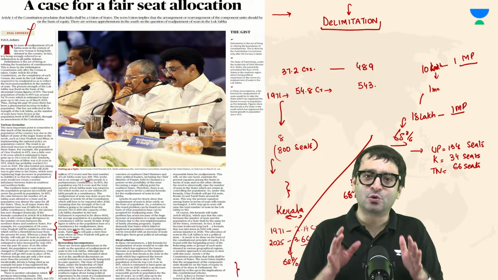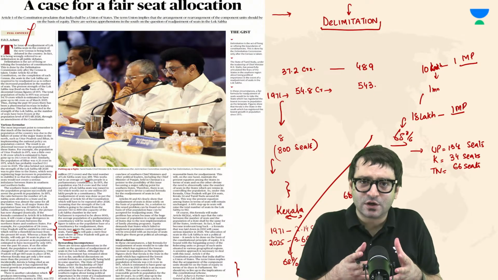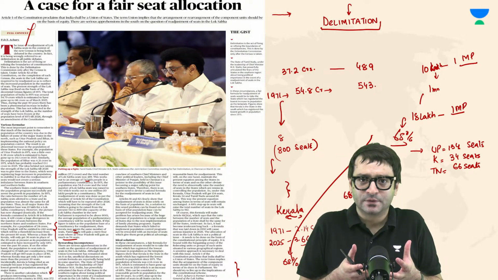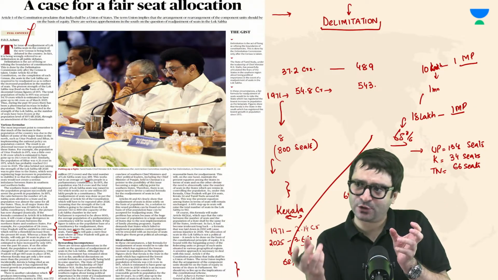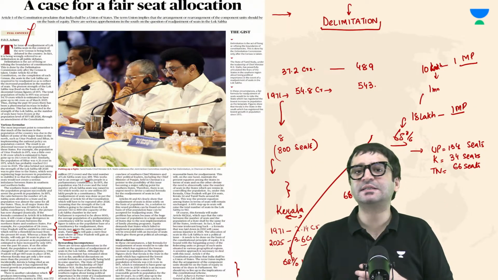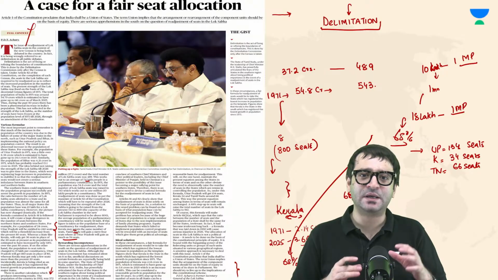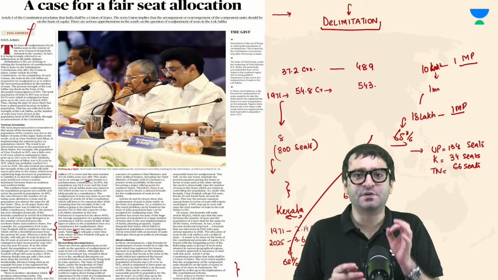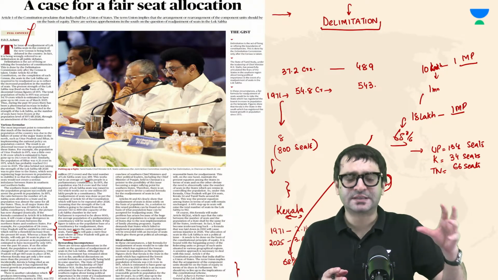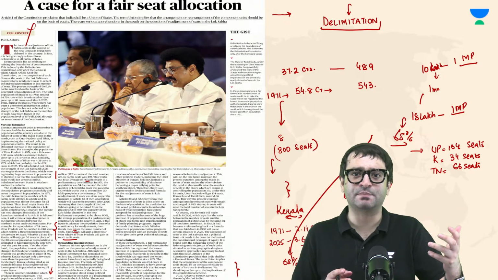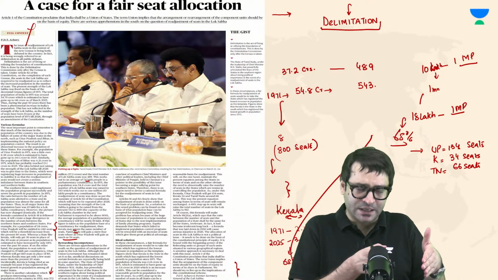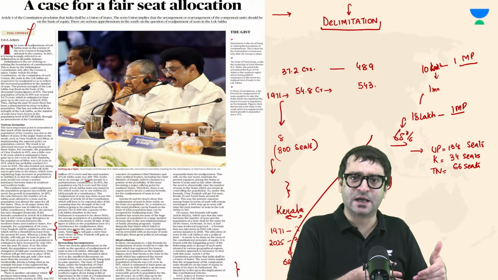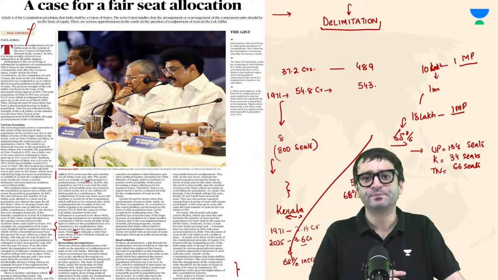Which means if you don't want population alone to be the criteria, in a sense, as the population increases, corresponding to that, you should see an increase in the number of seats. This may be counterproductive in India's federal system because then states such as UP, states such as Bihar, states such as Jharkhand, they will see a massive increase. But then states such as Tamil Nadu, Kerala will see a reduction.